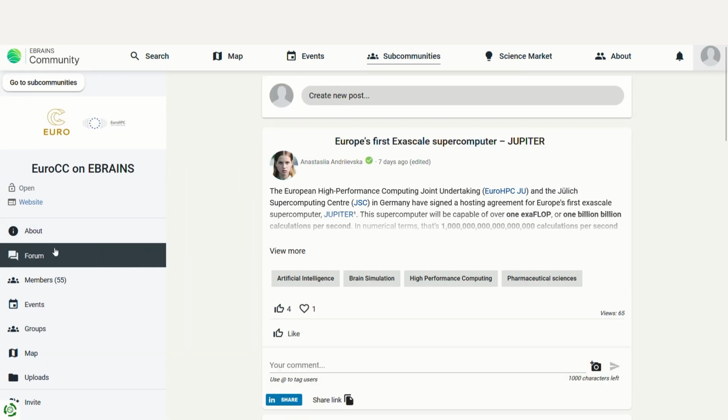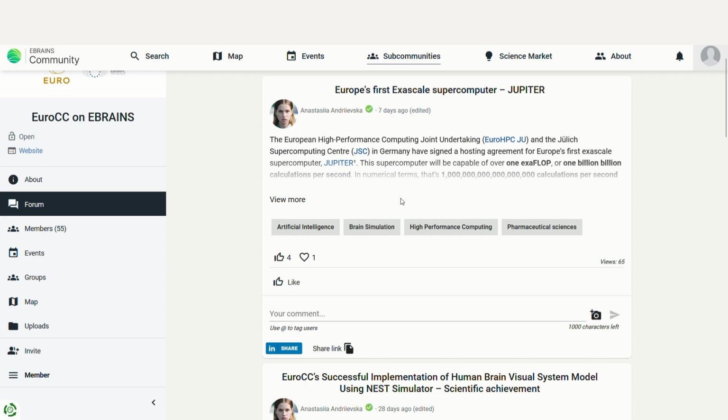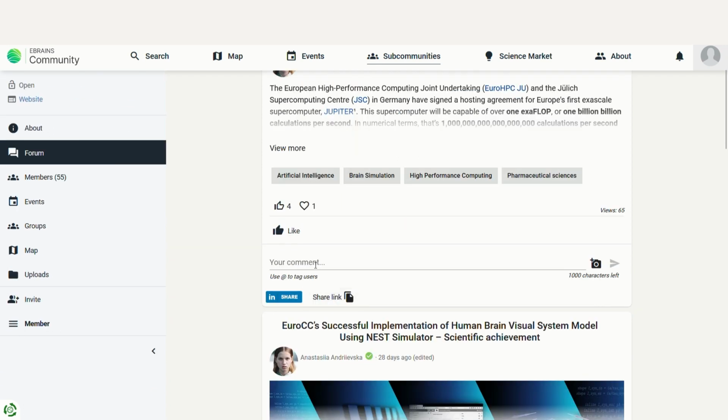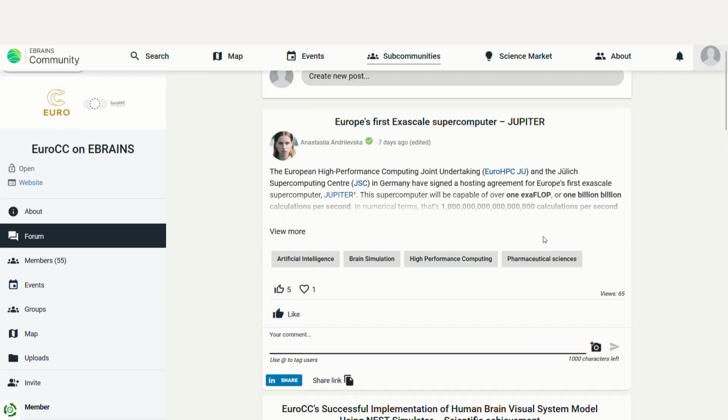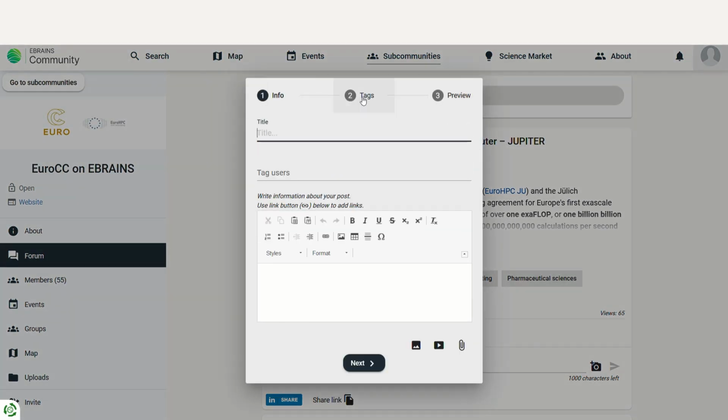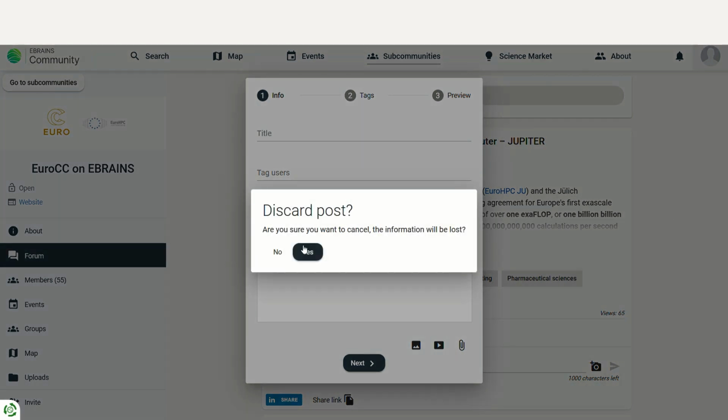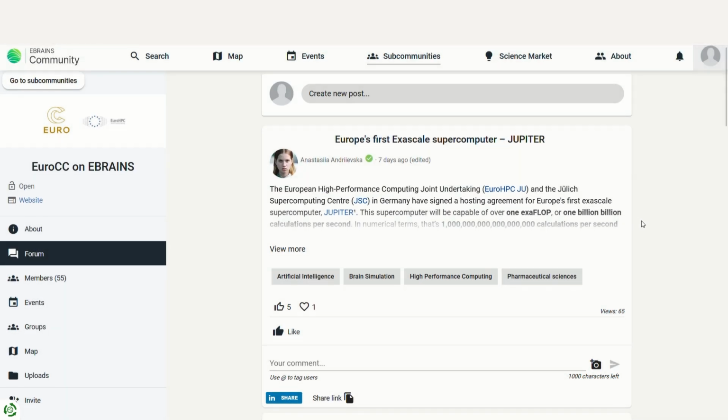To actively engage in the subcommunity, use the like and comment functions on posts, and we encourage you to, for example, initiate discussions or share your research by creating your own posts. If you tag members in posts and comments, they'll receive a direct notification.